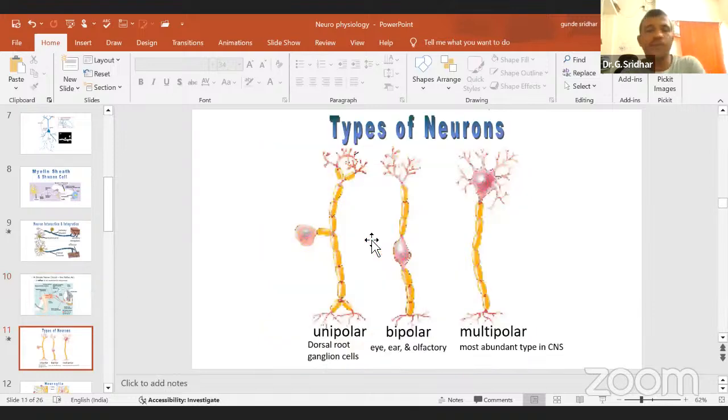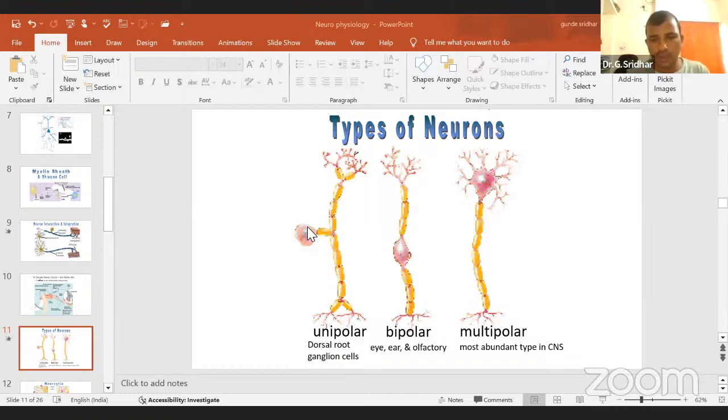Then what are the different types of neurons? Based upon the structure, neurons are of different types. There are three types of neurons which you can find in our body: unipolar neuron, bipolar neuron, and multipolar neuron. Sir, what is this polar? Polar means, this is a soma which you can find here. Soma means cell body. Based upon the number of branches coming out from your cell body, neurons are classified into three types.